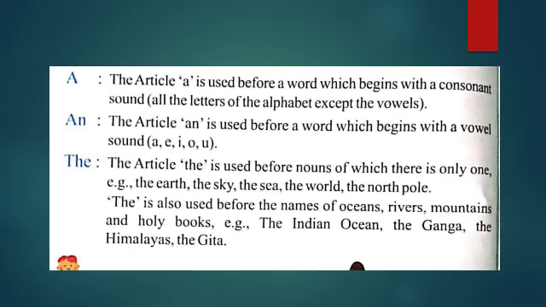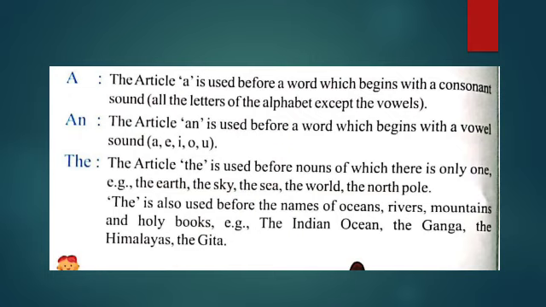A. The article a is used before a word which begins with a consonant sound, that is, all the letters of the alphabet except the vowels. Now, what is a consonant? Consonants are non-vowel sounds.